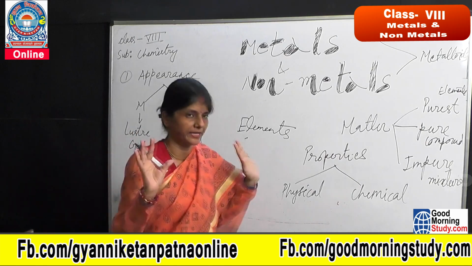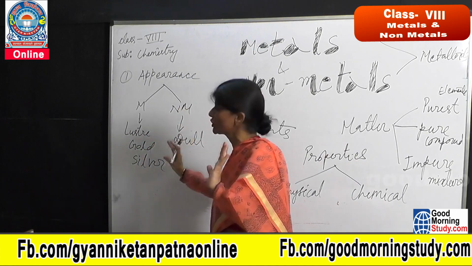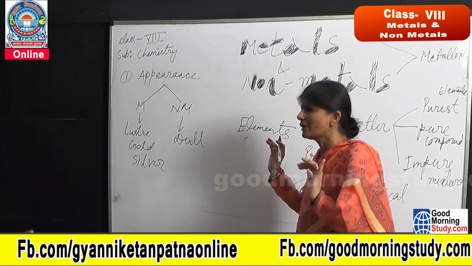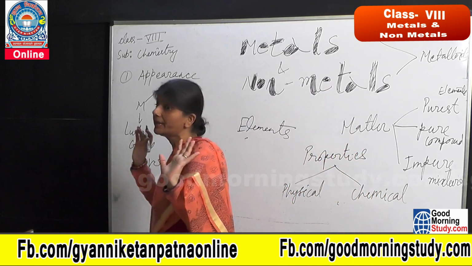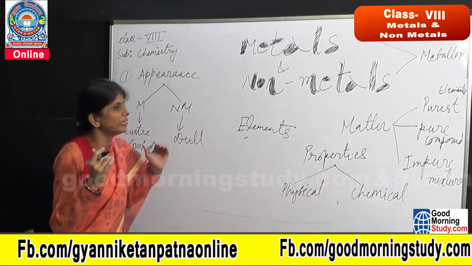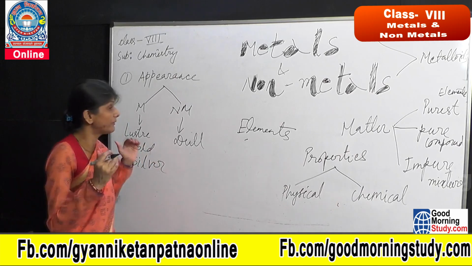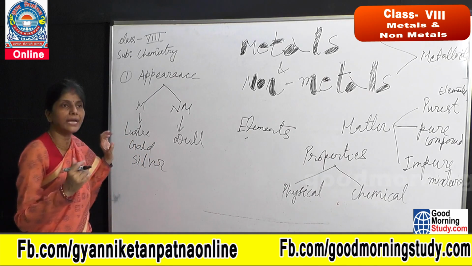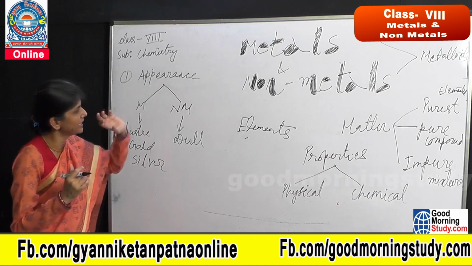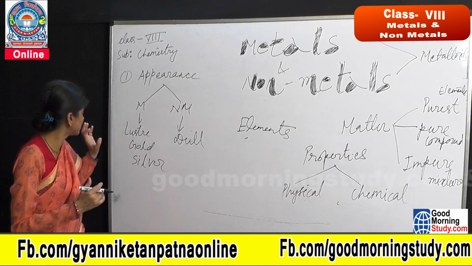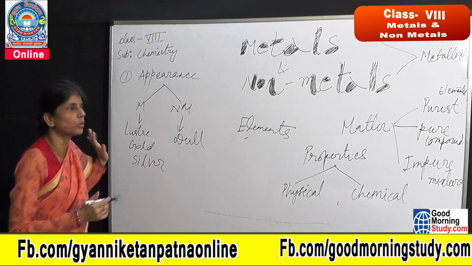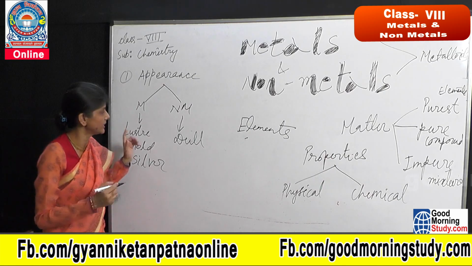This is the common property. When I say that the metals will be lustrous, it means all the metals are lustrous, but it is a matter of fact that some of the metals will be highly shiny and some will not be as highly shiny. Those which are very precious metals and are in very small quantity in our earth's crust, having very limited sources, are highly lustrous metals, which are gold, silver, platinum, tungsten, etc.